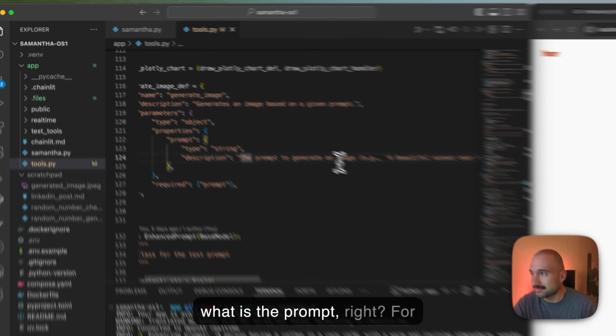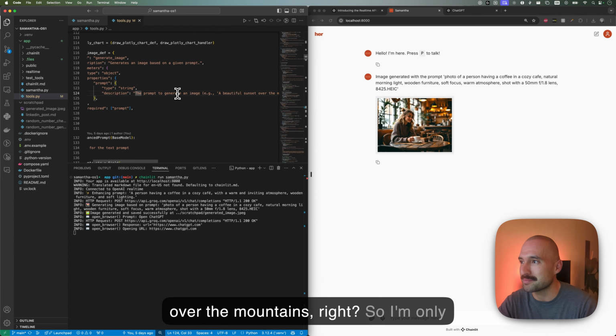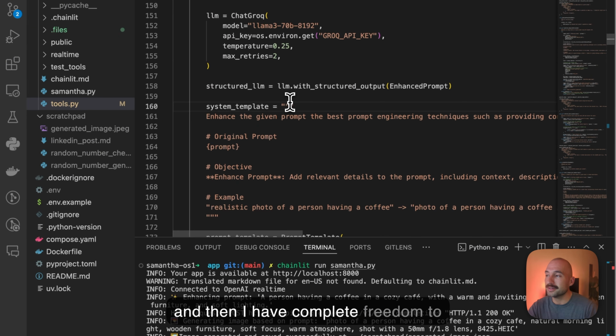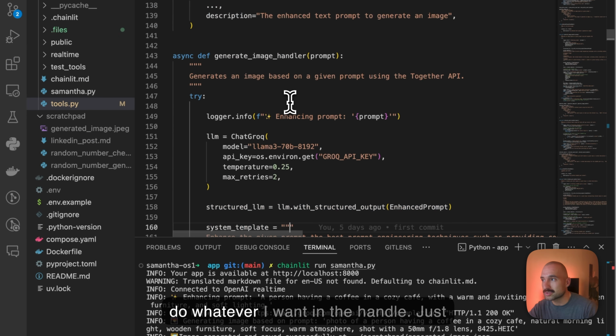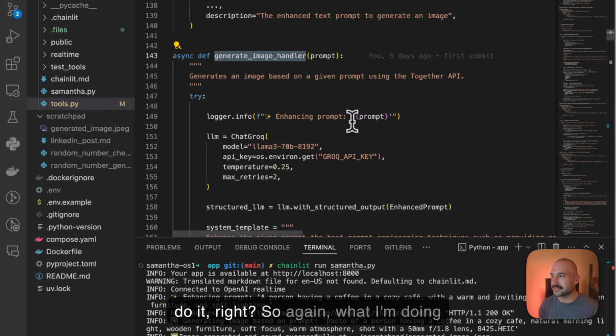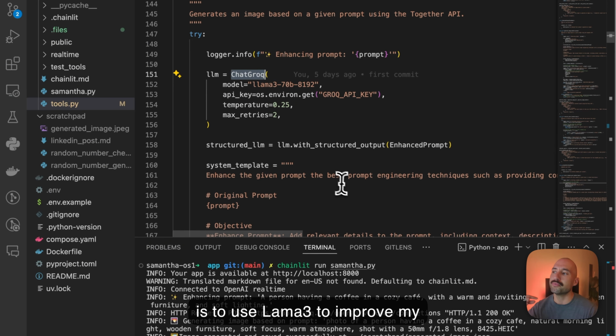For example, about a beautiful sunset over the mountains, right? So I'm only giving Samantha these instructions, and then I have complete freedom to do whatever I want in the handler. Just as if I can code it with Python, I can do it, right? So again, what I'm doing is using Llama 3 to improve my prompt.